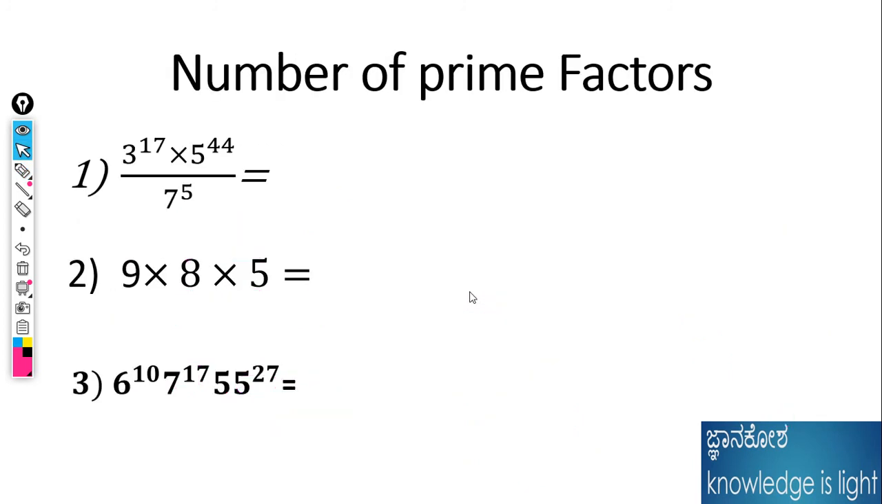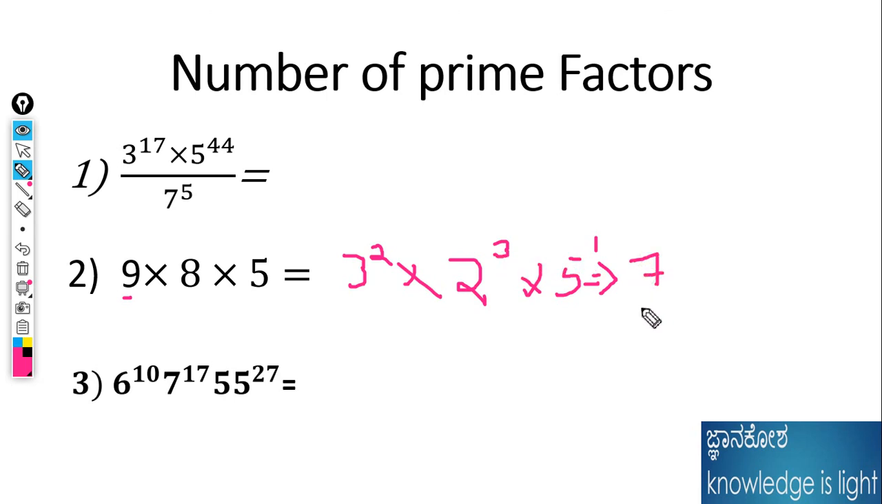Now, what is the number of prime factors? Whatever the power is, we need to calculate it. The sum of the powers of the prime factors is called the number of prime factors. For example, 9 can be written as 3 squared, 8 as 2 cubed, and 5 is just 5, whose power is 1. We need to add the powers of the prime numbers: 2 plus 3 plus 1, giving 6, plus 1 is 7. 7 is the number of prime factors for this number. Hence, this is not a prime number.